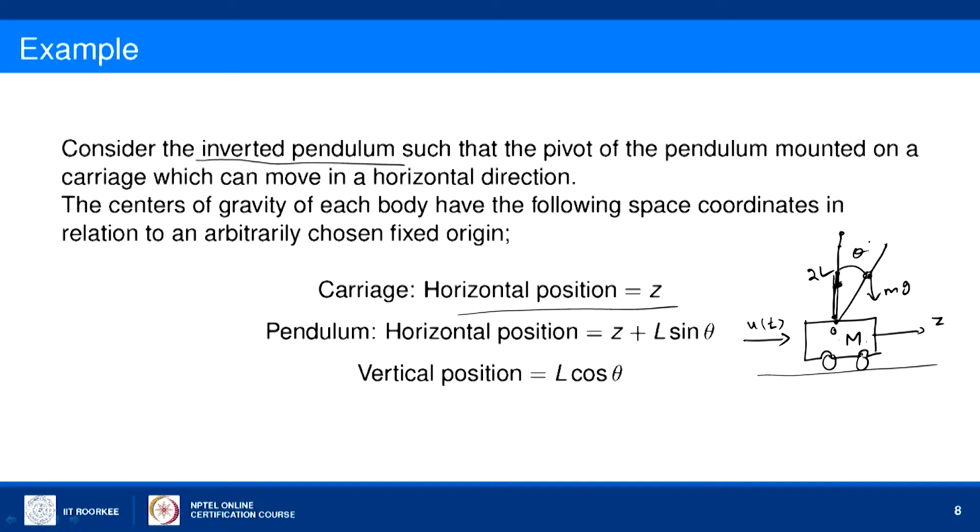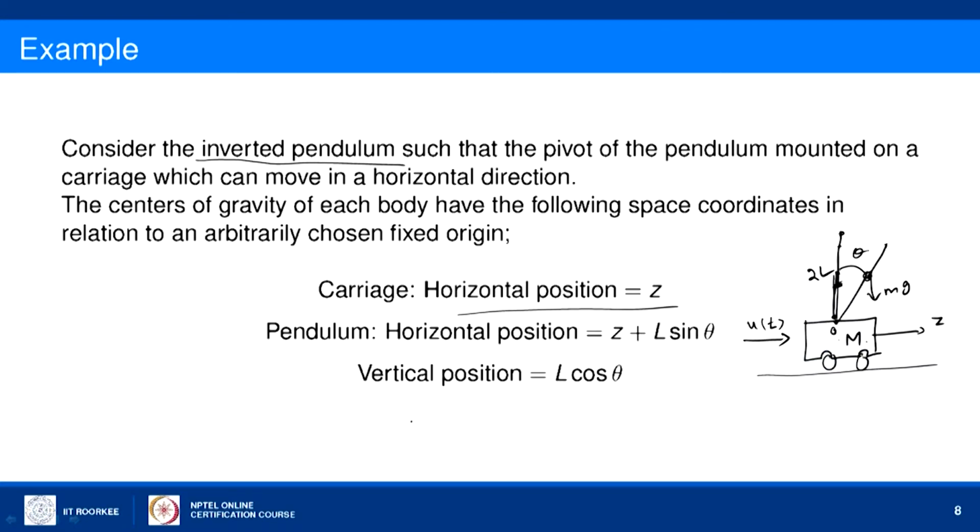So, we can formulate the displacement in the horizontal position as Z, and at a particular position the angle is theta, let us say. We will be watching the movement of the center of mass. L sin theta is the horizontal motion and L cos theta is the vertical motion of the center of mass.